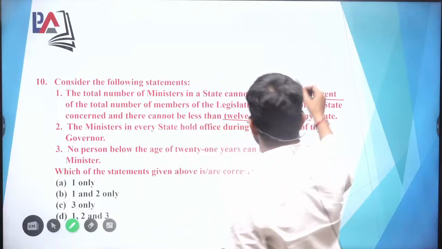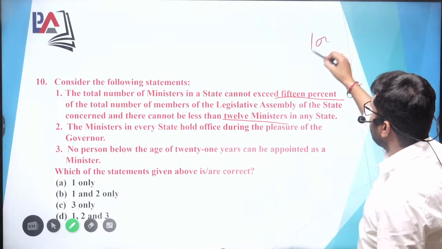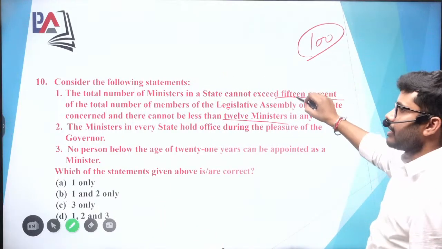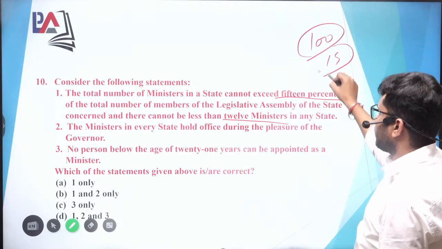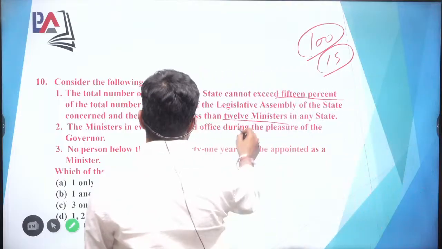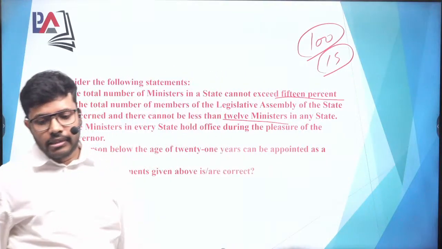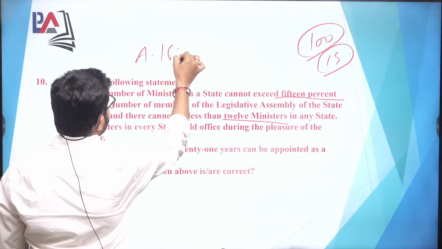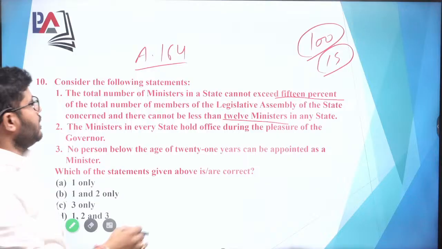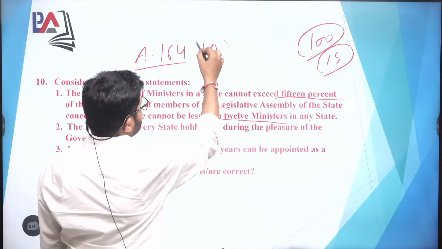Okay, so suppose the overall strength is 100. So out of 100, the ministers cannot be more than 15%. So we can have 15 ministers. Okay, and cannot be less than 12. So we can say that this is something which is mentioned under Article 164. You can refer Article 164, 1 capital A is talking about this provision.